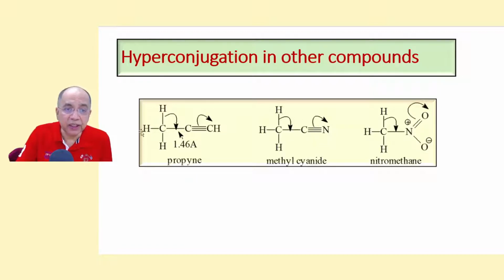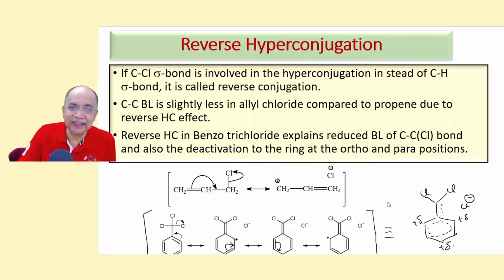Because of this polarization due to hyperconjugation, the polarity is greatly increased, and moreover the CC bond length, which is 1.54 in propane, is reduced to 1.46 angstrom, because of 4 resonance structures and 3 no bond resonance structures, right?